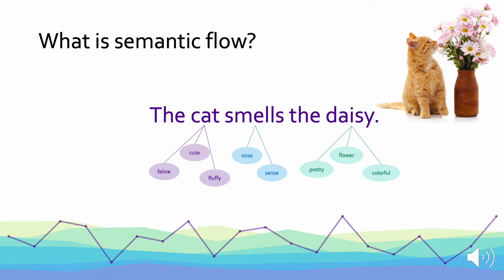And the word daisy is associated with concepts like pretty, flower, and colorful. So what we did in our R package is try to capture how the semantics of cat transfers to the semantics of smells and daisy over the course of this sentence or any utterance or text sample.